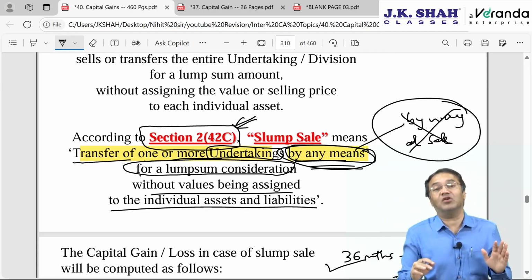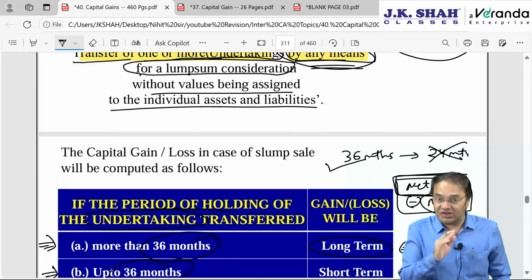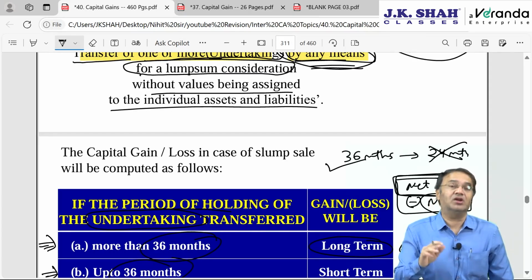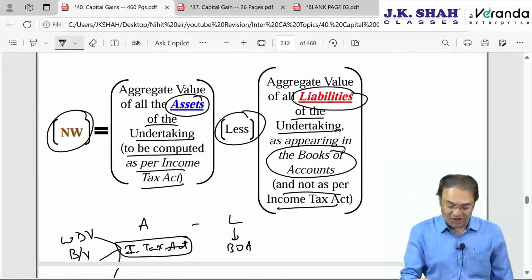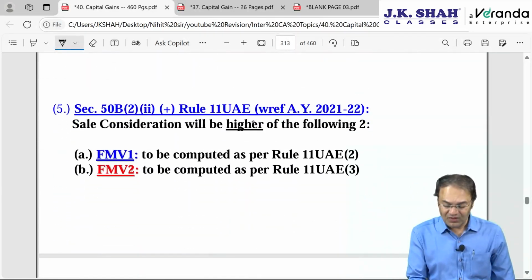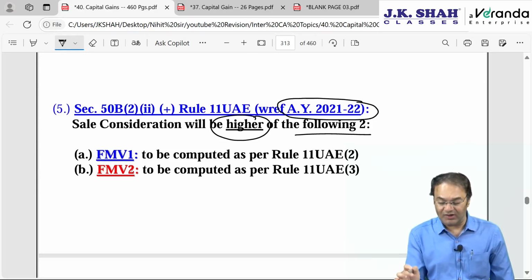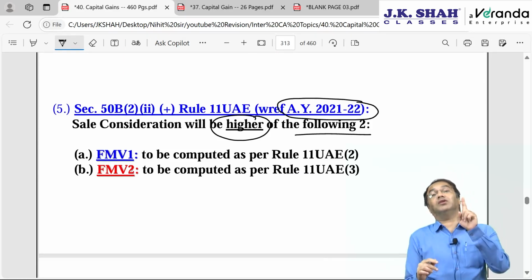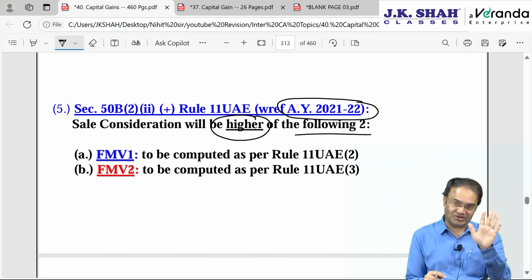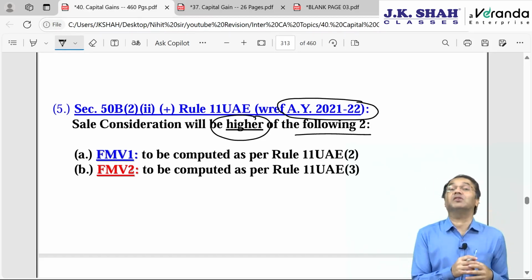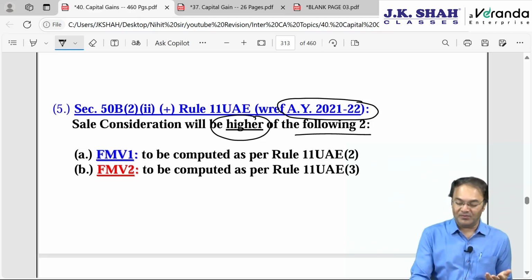So now we'll have to find out the FMV of two things: assets which are given away or transferred, which are a part of the undertaking transfer, as well as FMV of the assets received. Sale consideration will be equal to the higher of the following two. Sale consideration with effect from AY 21-22. So 21-22, 22-23, 23-24, 24-25 and now 25-26. This is the 5th year. So amendments were made not 3 years back, 4 years back.